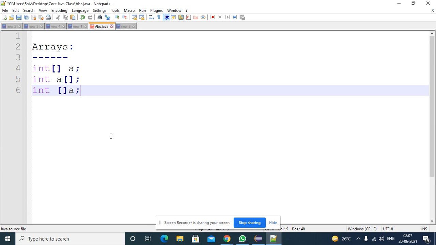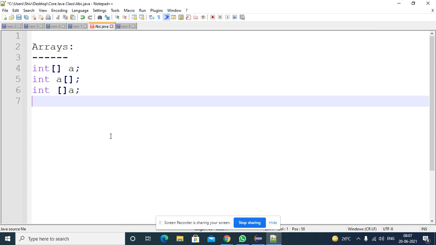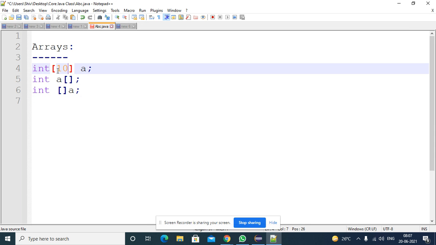After that we learned that at the time of array declaration you are not supposed to give the size. That means at the time of declaration you must not give the size. At the time of construction only we have to give the size. We discussed that. If you give the size like this, you will get a compile time error. At the time of declaration you are not supposed to give the array size.